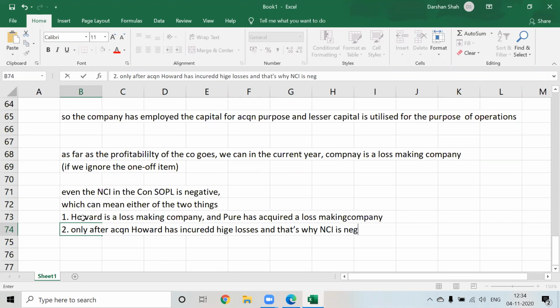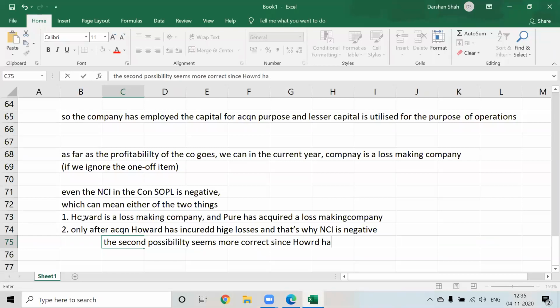And we'll also make a comment that the second possibility seems more correct, since Howard has started a new hotel in the first year of operations, it might have incurred major losses. There can be losses due to that.